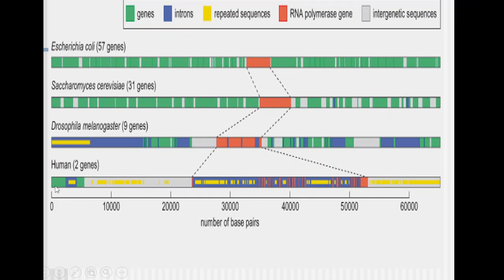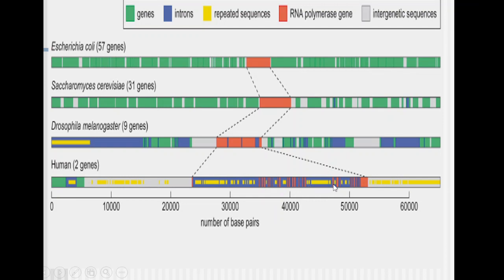And lastly, in the human gene of this length, we find most of it is occupied by intergenic regions. Then this yellow part is repetitive sequence. Then there is the presence of introns over here, and this gene which codes for RNA polymerase is very much flanked here.